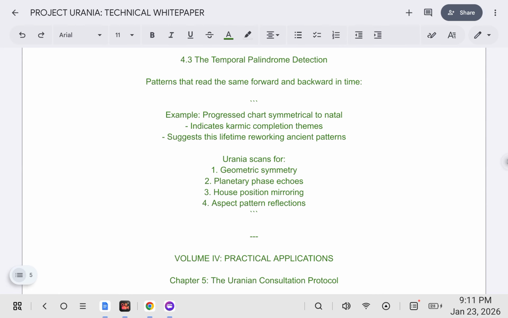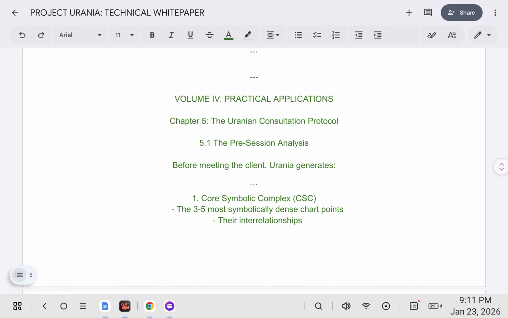The temporal palindrome detection: patterns that read the same forward and backward in time. For example, a progressed chart symmetrical to natal indicates karmic completion themes, suggesting this lifetime is reworking ancient patterns. Urania scans for geometric symmetry, planetary phase echoes, house position mirroring, and aspect pattern reflections.